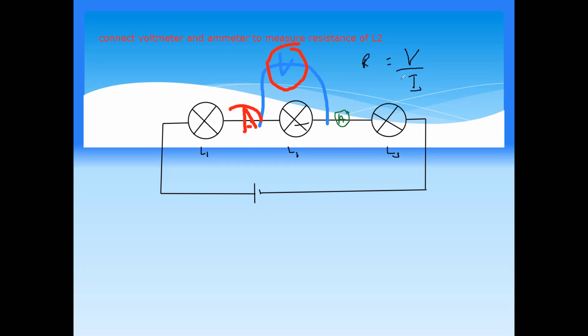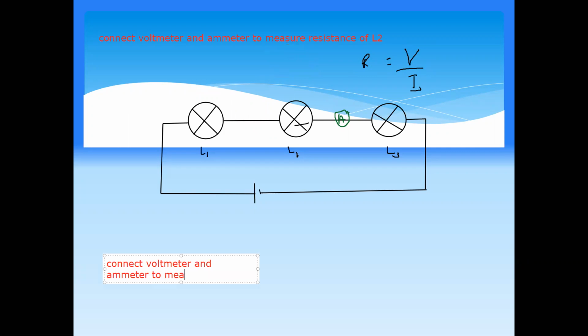If a question is: connect a voltmeter and ammeter to measure the total circuit resistance, where should you connect them? Use the screen annotation.